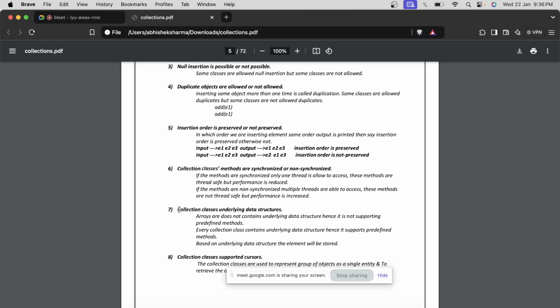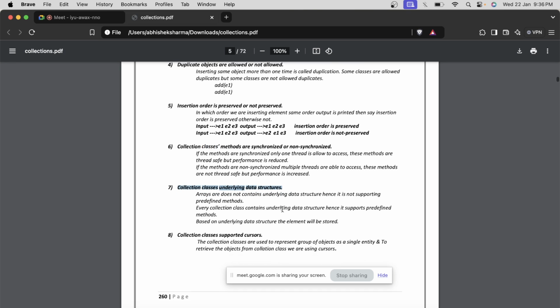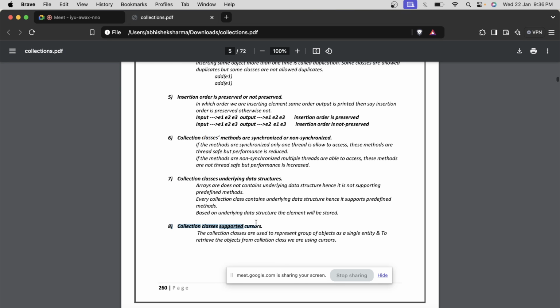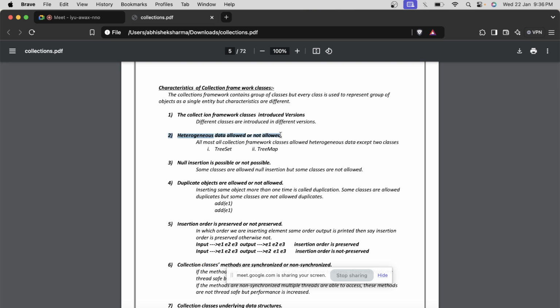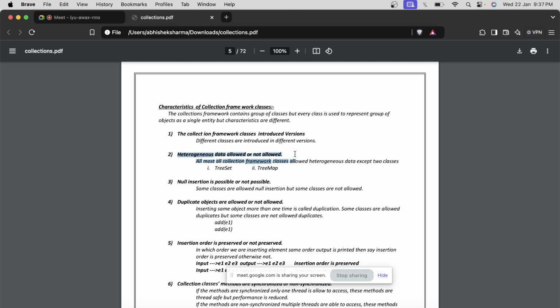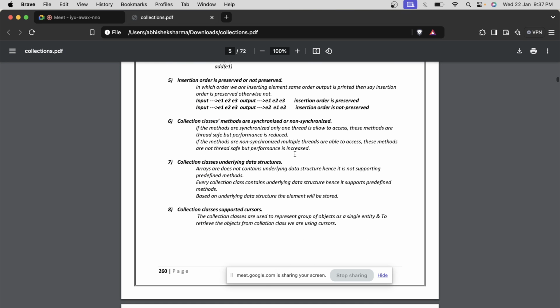This is important. This is the thing that mostly in the interview people ask, and whether they support cursors or not. And for this it becomes way too easy. Heterogeneous: whichever collections allow auto sorting do not support heterogeneous data. Wherever you see tree, just close your eyes and answer that it does not support heterogeneous data. Nobody is going to ask this question nowadays, it's just for your personal knowledge. Earlier it was asked. And this is also very easy to answer: only list supports iterators. So these two answers are easy.